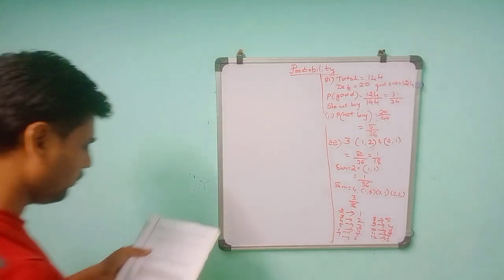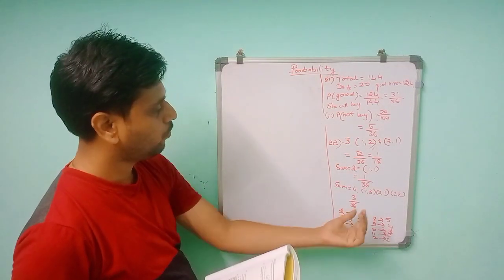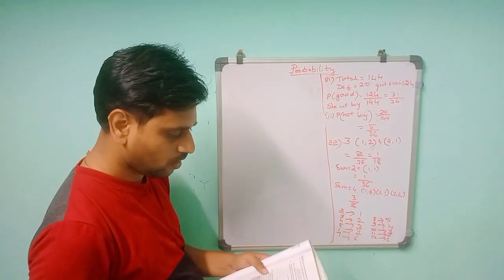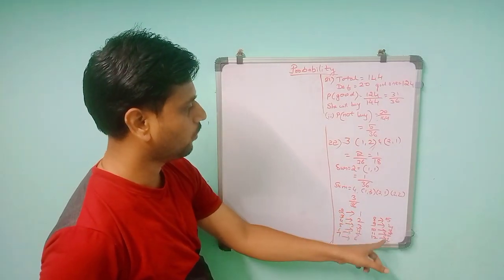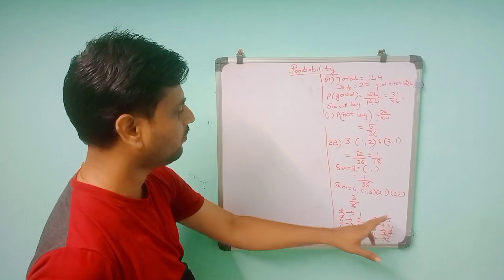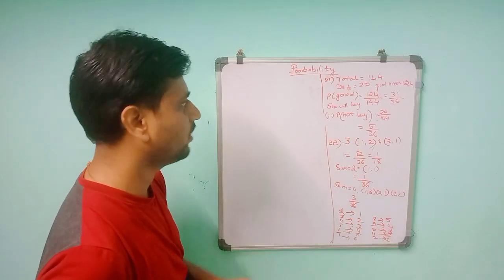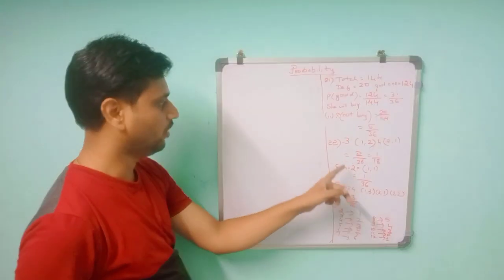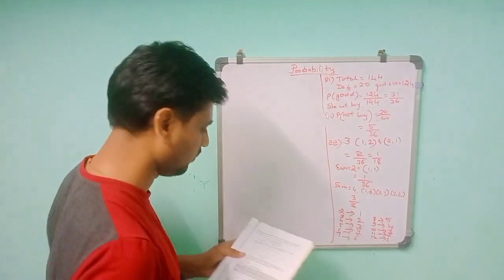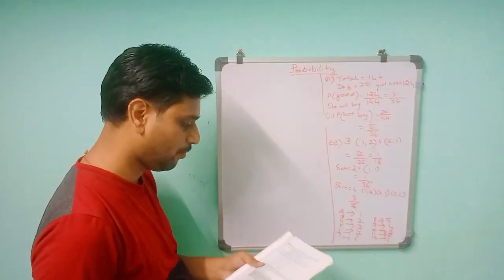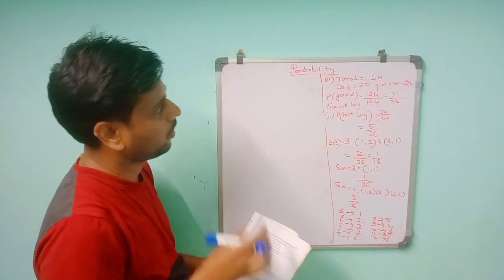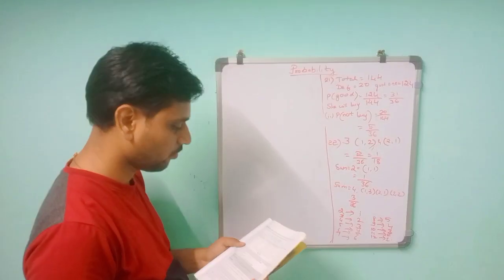Then the 23rd problem. So you have to complete by taking 1 by 36, 2 by 36, like that up to 12, and the last is 1 by 36. You only have to take the outcomes divided by the total number of possible outcomes, which is 36. When there are 2 dice, it will be 6 raised to n, so 6 squared, so there will be 36 possibilities. As you see in example 13, they have given the numbers, that is 1 comma 1, so you can understand by seeing it.